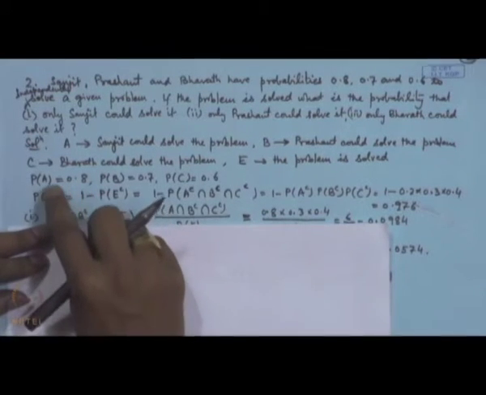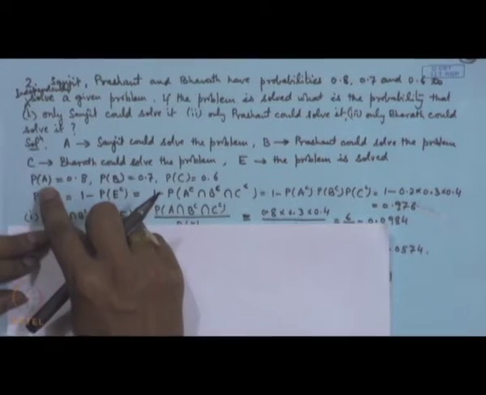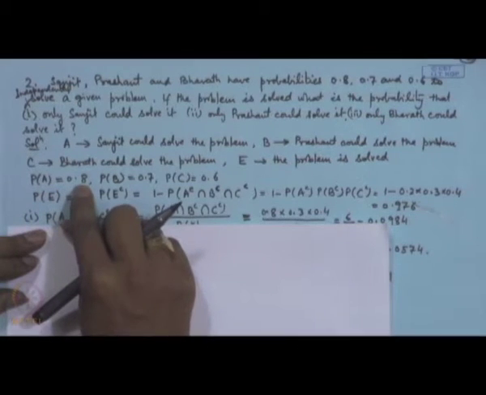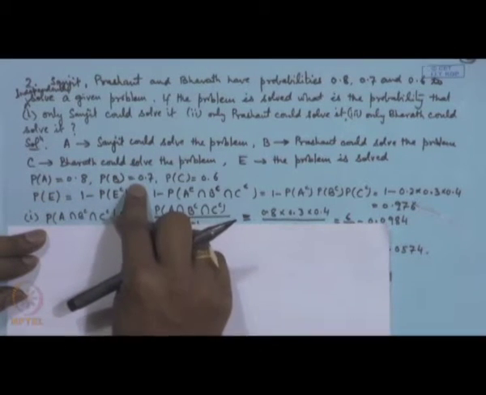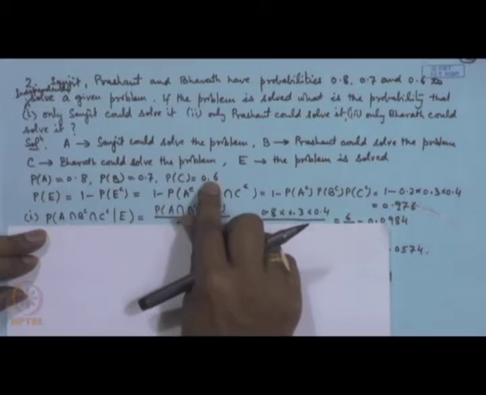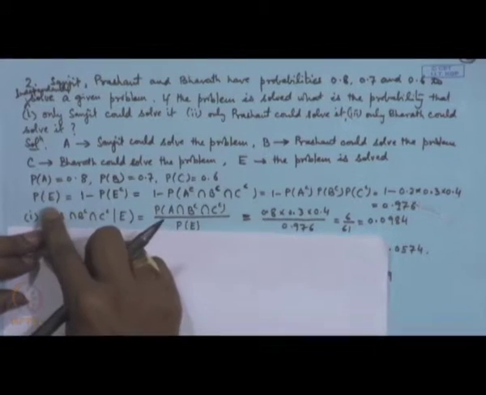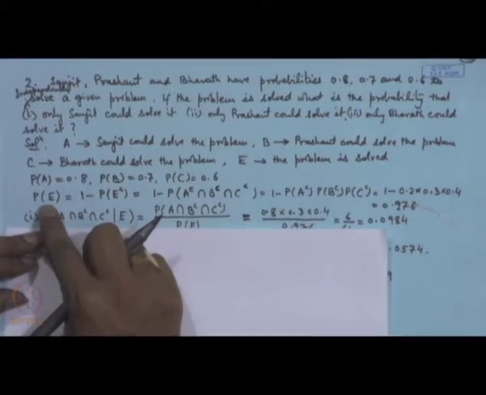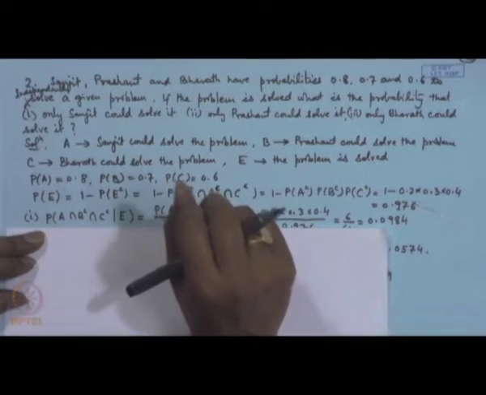So, let us look at various probabilities here. What is the probability of A? Probability of A is 0.8, probability of B is 0.7, probability of C is 0.6, and what is the probability of E? Now, E is that the problem is solved. If the problem is solved, that means either one of them could solve it, or two of them could solve it, or all the 3 could solve it.